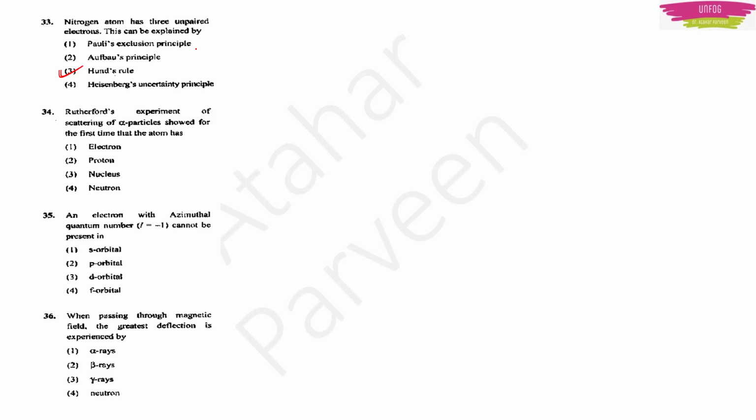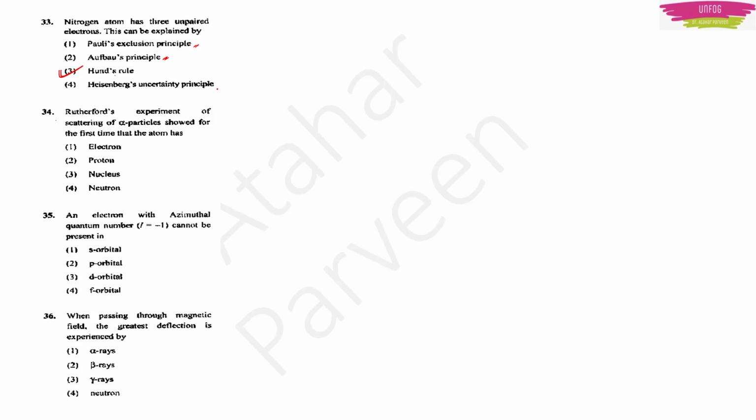Pauli's exclusion principle states that no two electrons of the same atom can have the same set of 4 quantum numbers. That doesn't give us the reason why nitrogen has 3 unpaired electrons. Then next we have the Aufbau principle. The Aufbau principle tells us that electrons fill lower energy atomic orbitals before filling the higher energy ones. So again, this does not explain why nitrogen has 3 unpaired electrons.